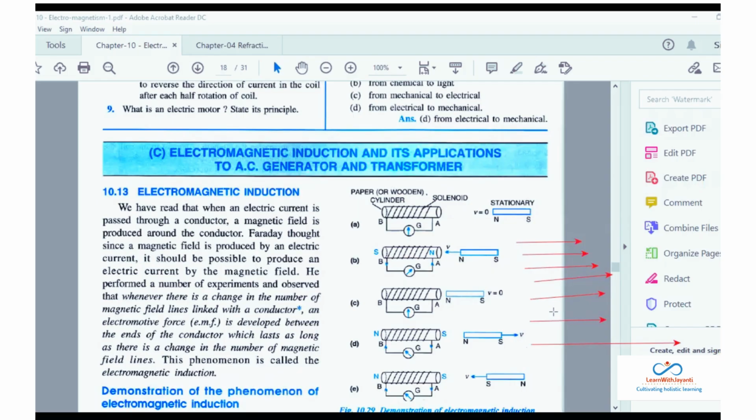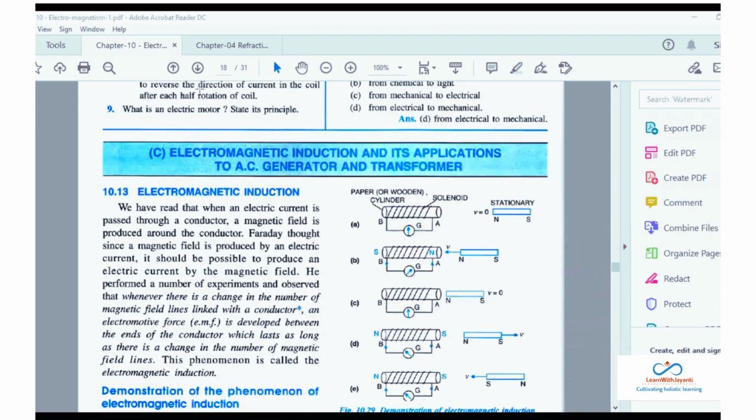And when EMF is developed, that means the current is generated. Because EMF is developed का मतलब होता है that you are creating the potential difference. So whenever there is something high and something low, तभी current आएगा ना. Because current is from what? High to low, according to convention. Okay. तो ऐसे बोलोगे तो high to low मतलब when there is more flow of electrons, मतलब electron का number high है, that time also the current is flow. So it is always from high to low. Okay. So what is this experiment?